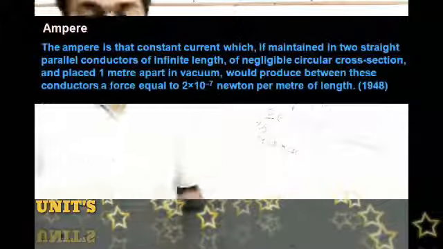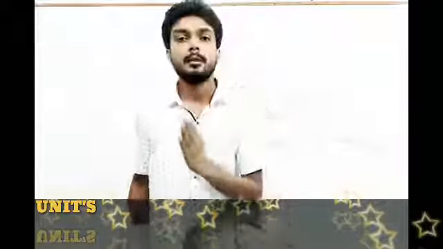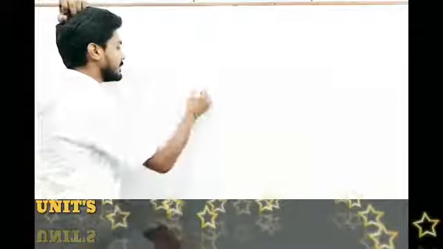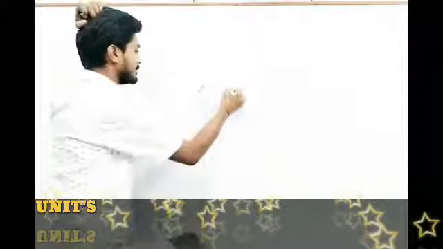Students, to define ampere, consider two wires.